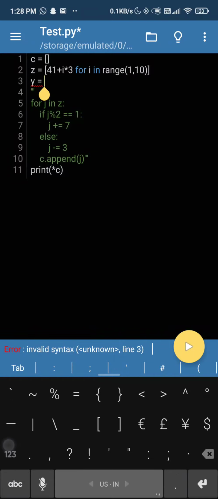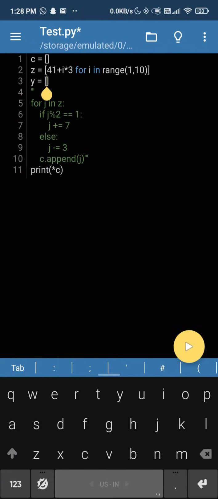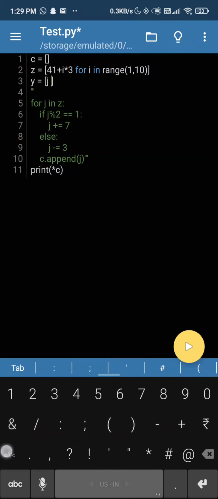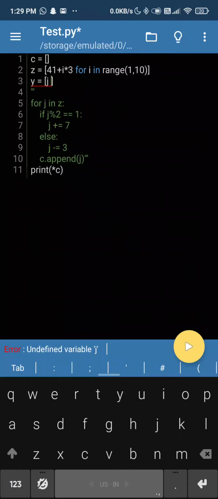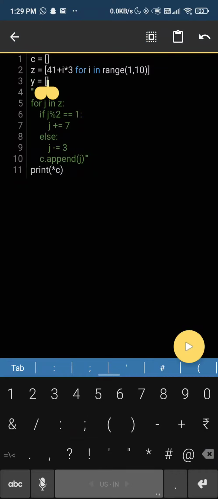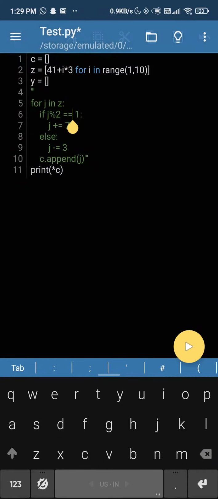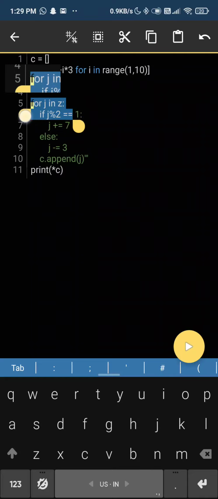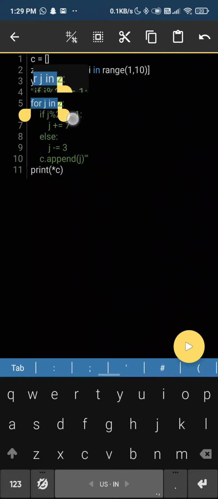This is how frustrating coding actually is, because of some little things. I think I have missed something in here, so it was giving me such errors. So let's do this fast this time. So J plus equal to 7. Let's copy paste. We'll copy this whole line. Right. Copy.